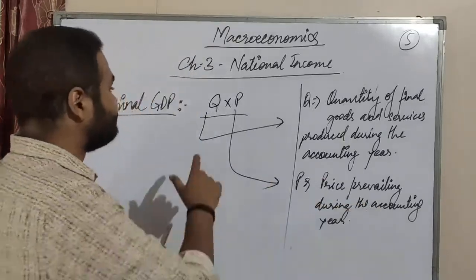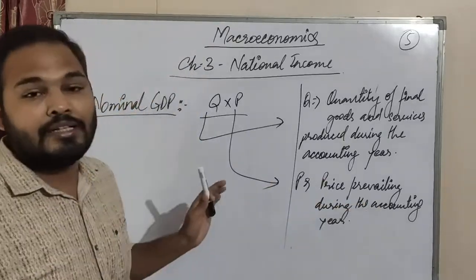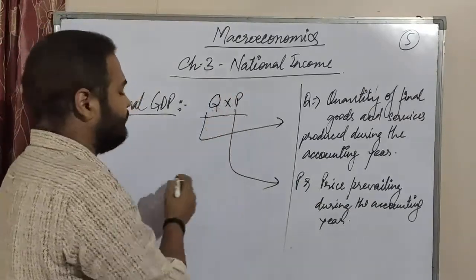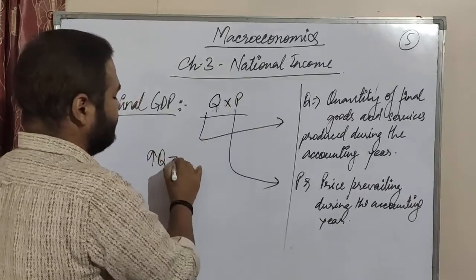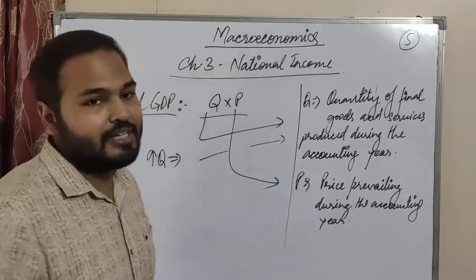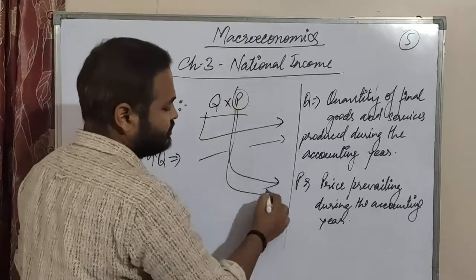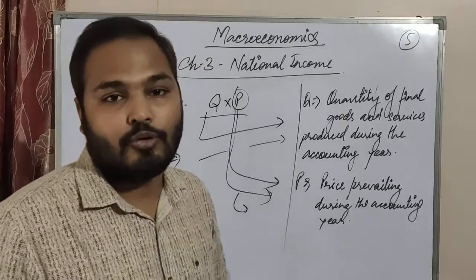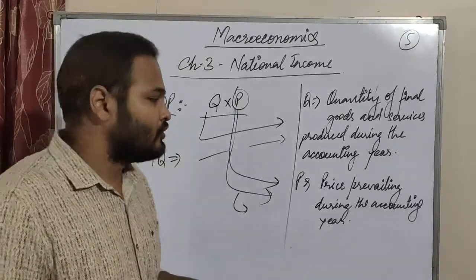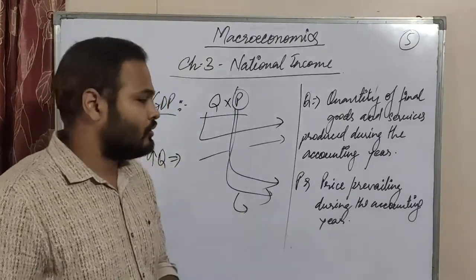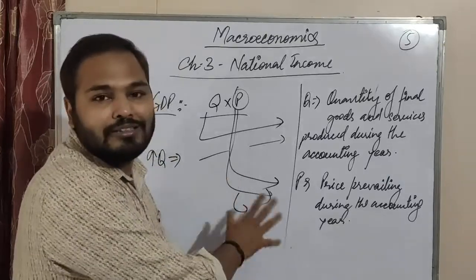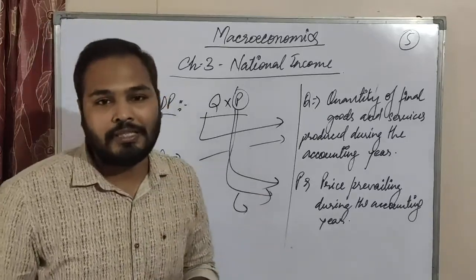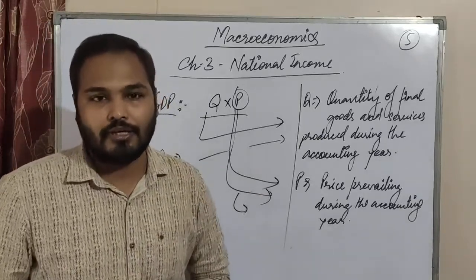So we can say in the economy that nominal GDP can increase either by Q or P. If Q increases, it means goods and services have increased, and if P increases, means prices have increased, means monetary terms to be taken. Monetary term has taken place here, so it is of very less effect. So you can understand by this that the general price level has increased, because of which nominal GDP has increased.